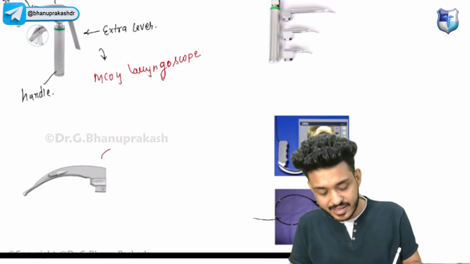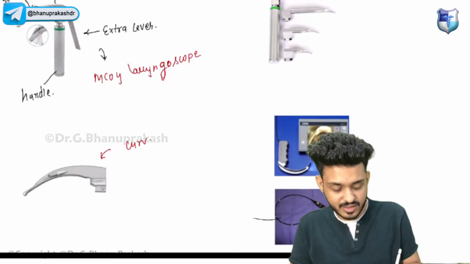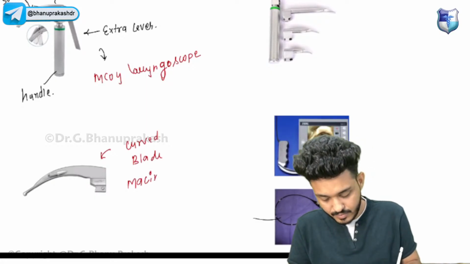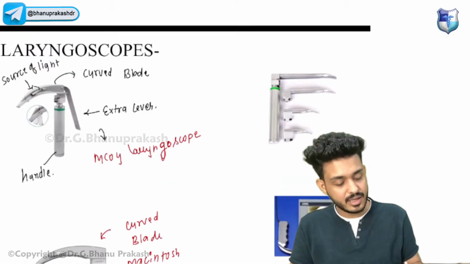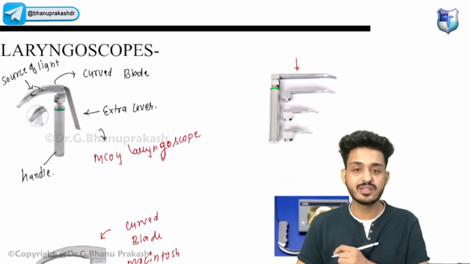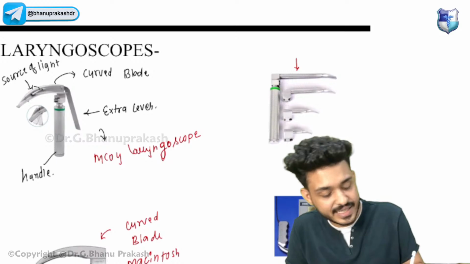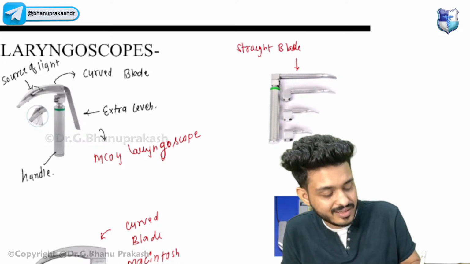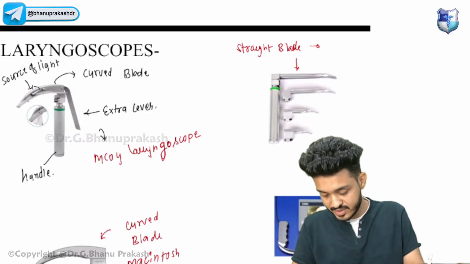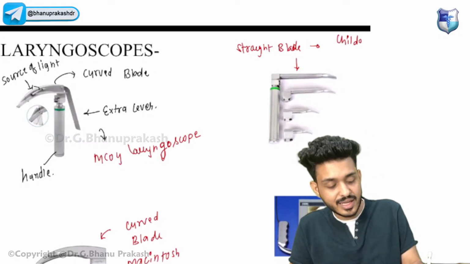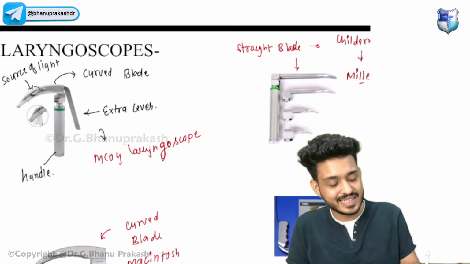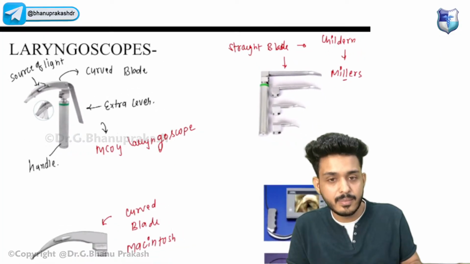Second one: here you can see a curved blade. Now you can answer, your favorite one, that is your Macintosh. Now, which is this one? Try to answer. This is a straight blade laryngoscope. We use this for children, and this is known as Miller's laryngoscope. You can remember the two L's as straight lines.